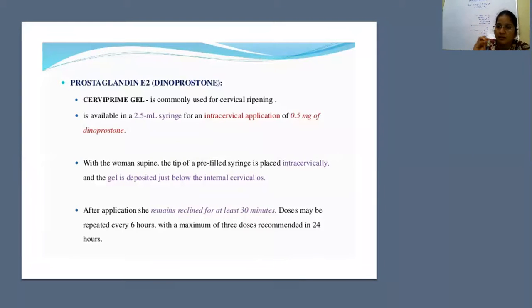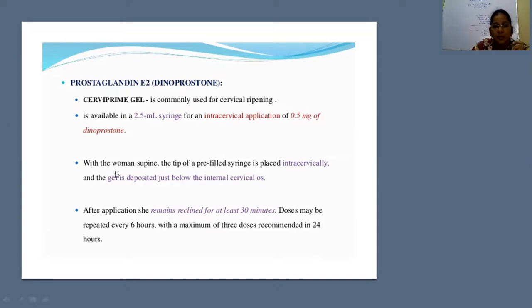These prostaglandins mainly act on the cervix level only. It is available in the form of a 2.5 ml syringe. It is used for intracervical application. Whenever you use these prostaglandin procedures or oxytocin procedures, you have to admit the patient, and it is strictly an inpatient procedure, not an outpatient procedure.